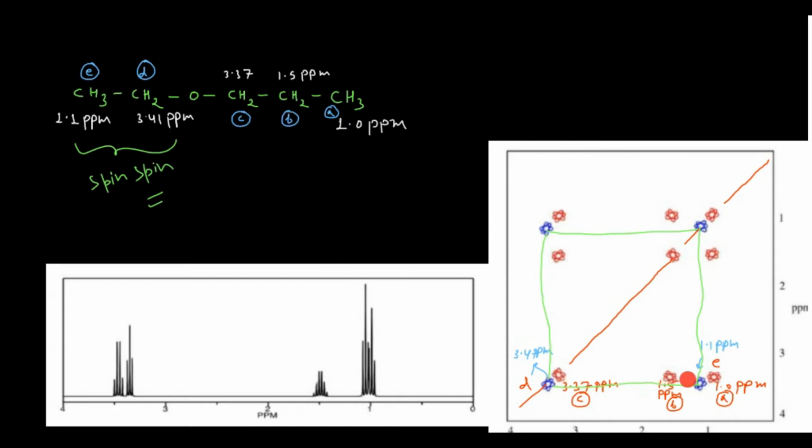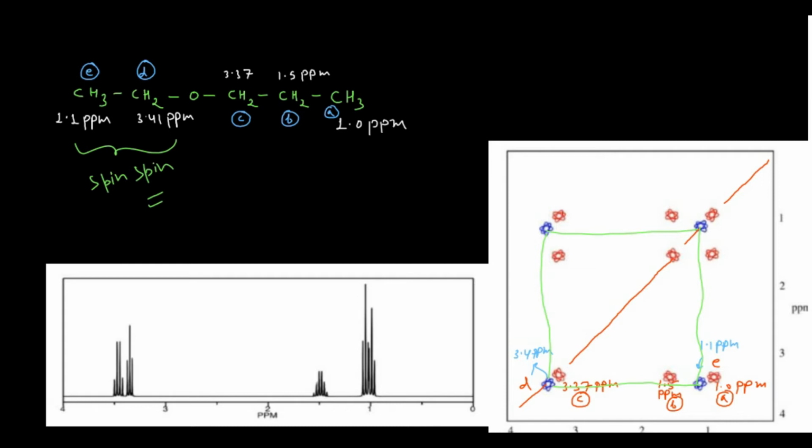A is coupling with B, B is also coupling with A. Similarly, B is coupling to C, C is also coupling to B. However, they are not directly J coupled, but this correlation you can see here, and it is quite obvious because these three are there.